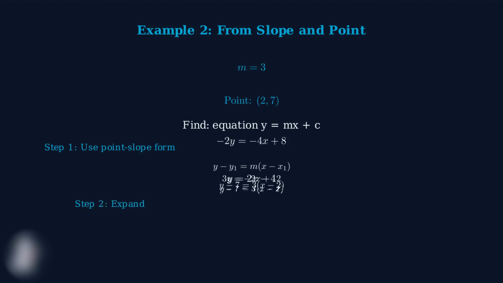Step 2, we expand the right side. 3 times x minus 2 equals 3x minus 6, so our equation becomes y minus 7 equals 3x minus 6. Step 3, finally we add 7 to both sides to isolate y. This gives us y equals 3x minus 6 plus 7, which simplifies to y equals 3x plus 1. Therefore, m equals 3 and c equals 1.